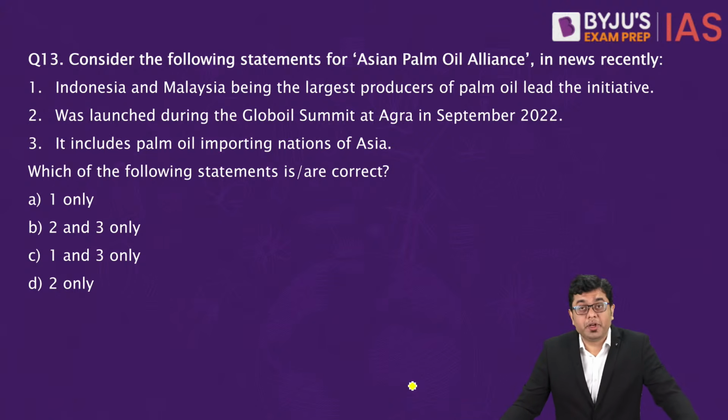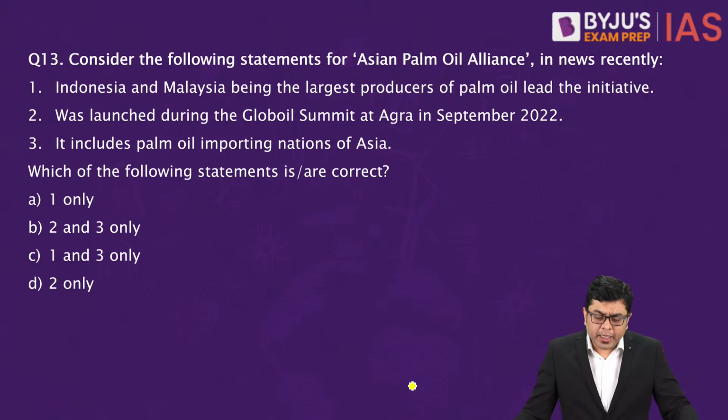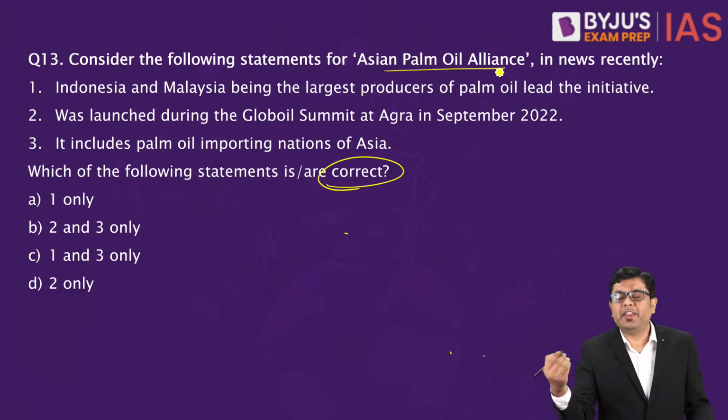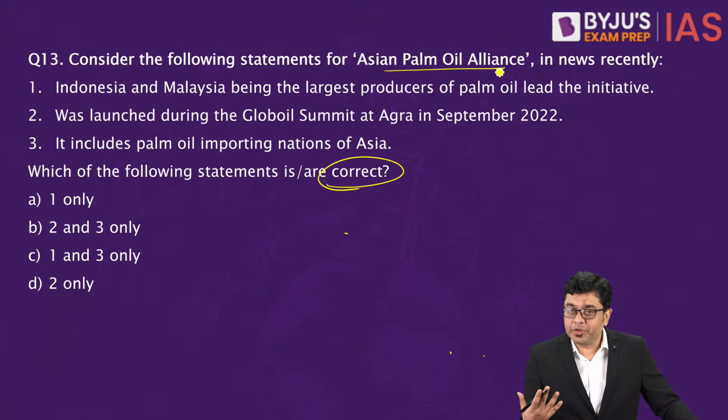Consider the following statements for Asian Palm Oil Alliance in news recently. Indonesia and Malaysia, being the largest producers of palm oil, lead the initiative. It was launched during the Globe Oil Summit at Agra in September 2022. It includes palm oil importing nations of Asia. Which of the following statements is or are correct? Now here, if you take a look at it, the entire Asian Palm Oil Alliance has been formed by the importing nations in general.